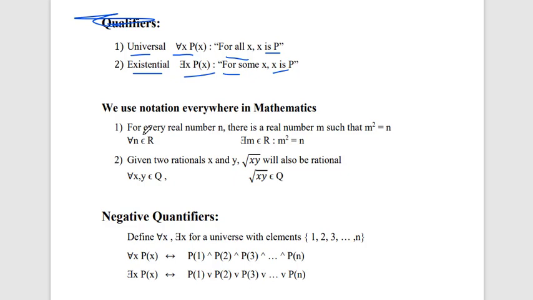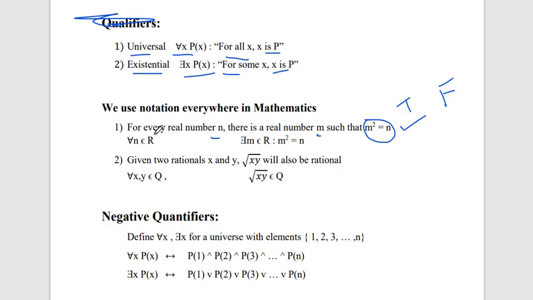We have already seen this type of example: for every real number n, there is a real number m such that m squared is equal to n. Now let's not talk about whether this statement is true or false. First of all, we want to transform this statement into a mathematical predicate formula. How do we transform this statement into a predicate formula?